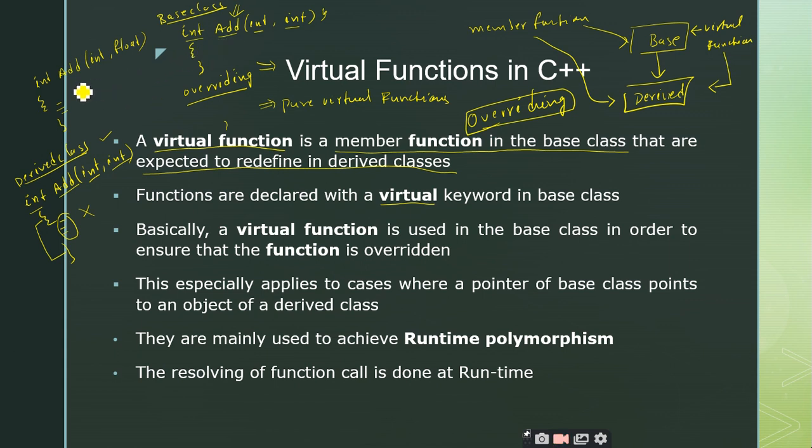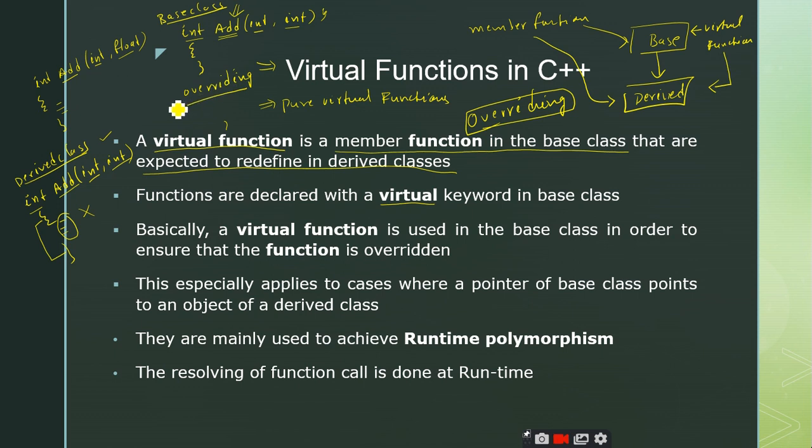Here I am making use of the same function name, but the parameters present inside the base class are int, and here I have int and float. So this is an example of overloading. We have different signatures, but the function name should be the same. That is called overloading.